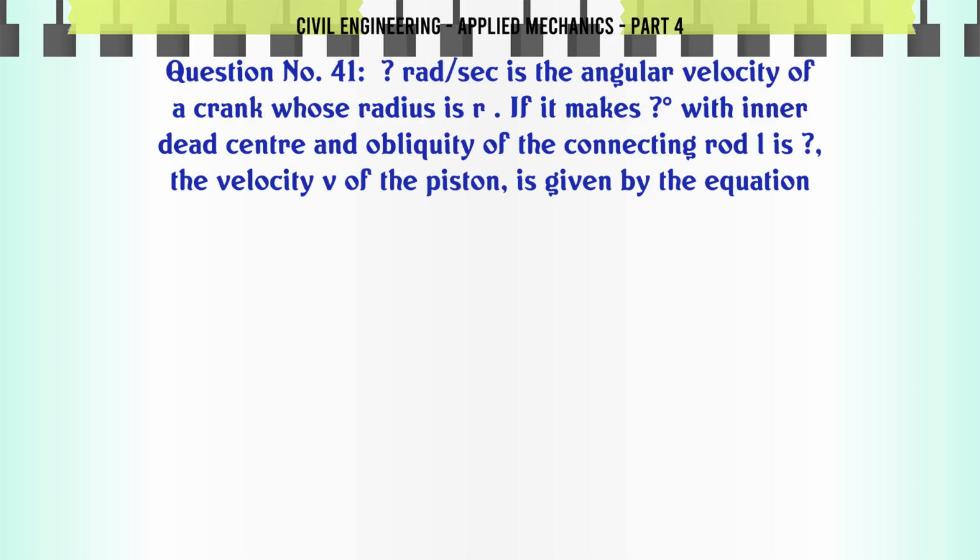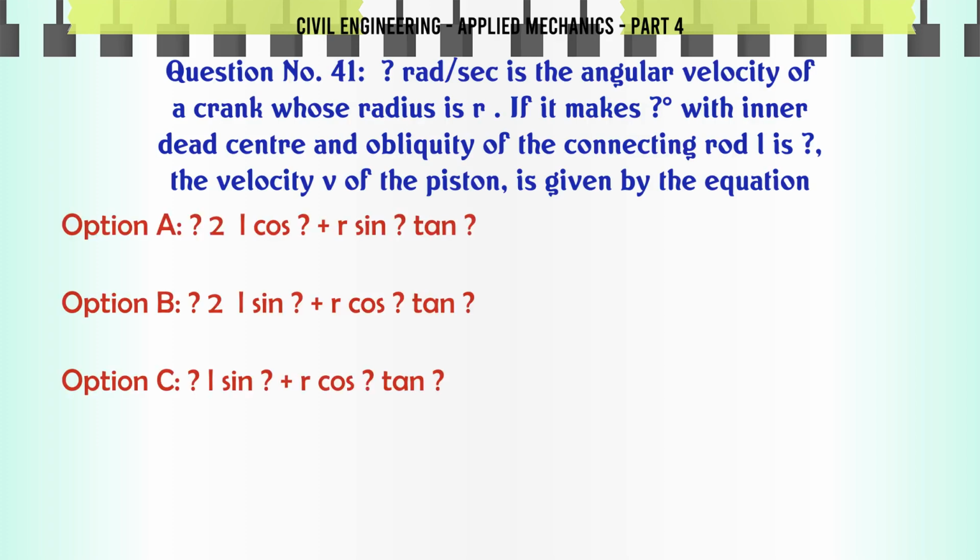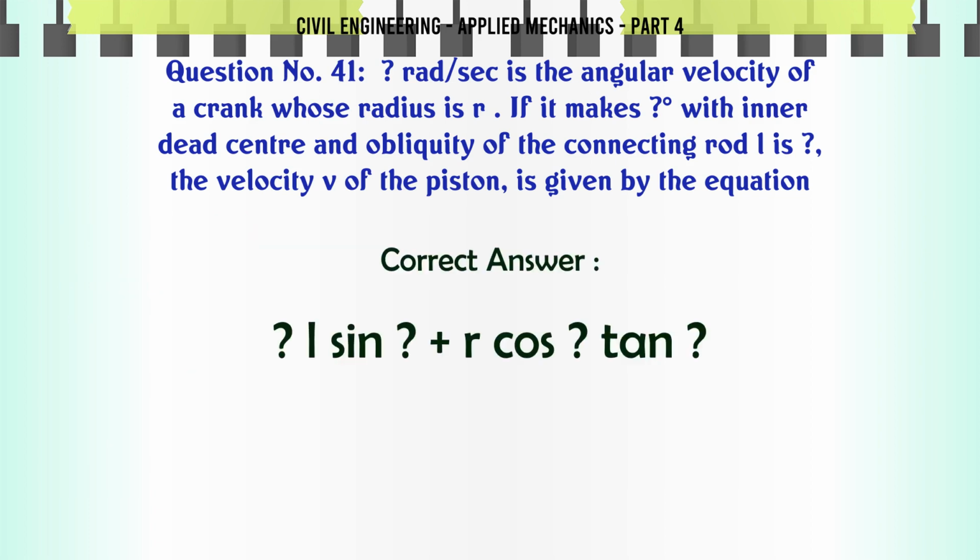ω rad/sec is the angular velocity of a crank whose radius is r. If it makes an angle θ with inner dead center, and obliquity of the connecting rod is φ, the velocity v of the piston is given by the equation A. 2ωL cos θ, B. ω sin θ, and so on. The correct answer is ω L sin r cos tan.